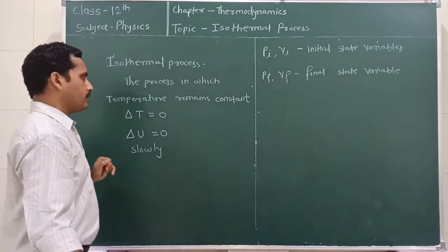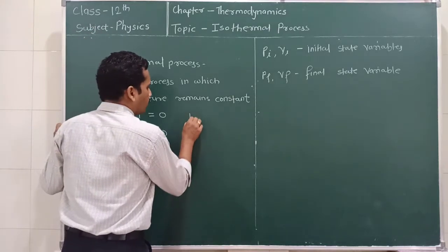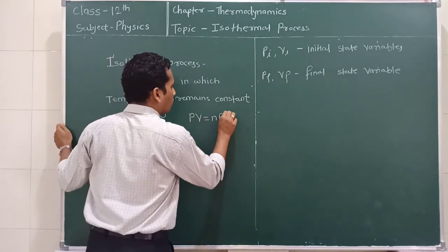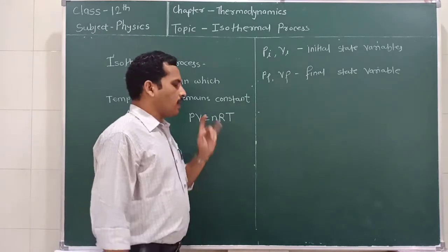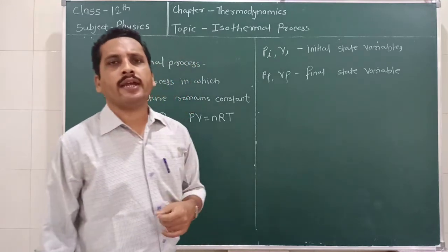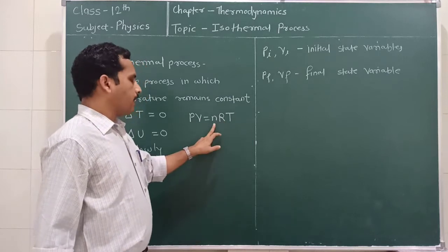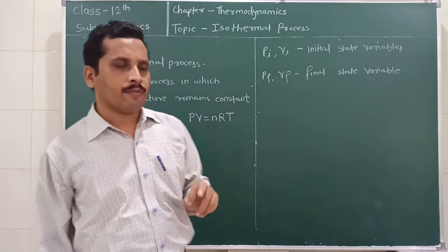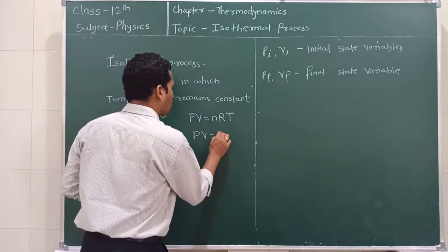Now we know that PV is equal to nR into T. What is n? n is the number of moles, R is the gas constant, and T is the temperature. In this case the temperature is constant, R is constant, and if we consider a constant amount of gas in the system, then we can say that PV is equal to constant.